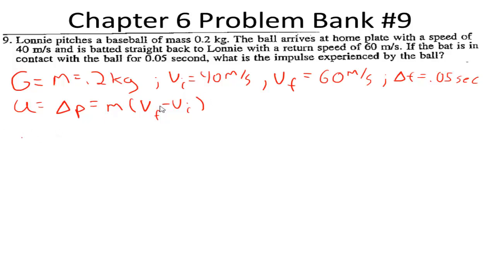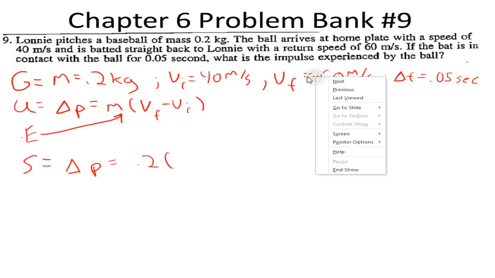I guess this is also E. That is our equation. As we substitute in what we know, delta P is equal to our mass, 0.2 times our velocity. And I forgot to put directions on our velocity.